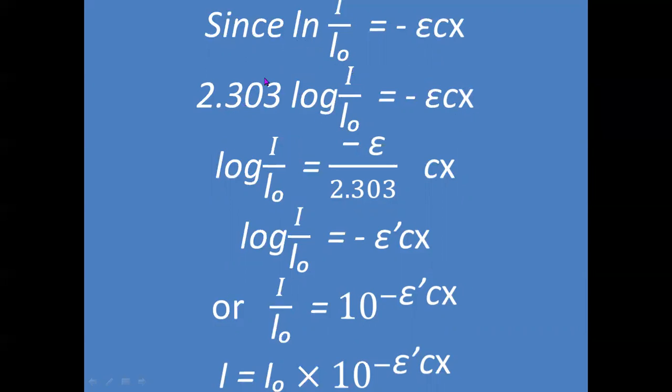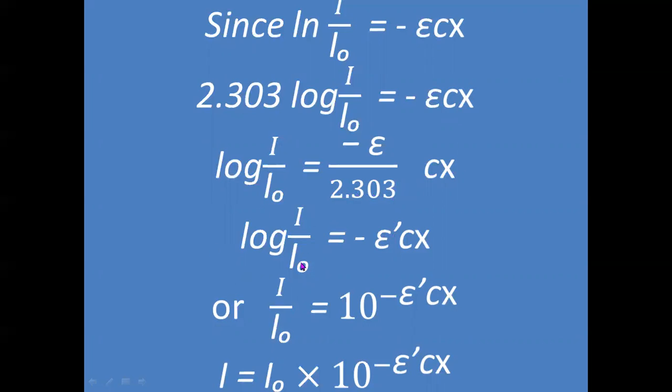Send this number to the right side, it will give minus epsilon by 2.303, and this will be another constant, because epsilon is a constant and this number is also constant, so the whole factor will be a constant, and we represent this constant by epsilon dash.